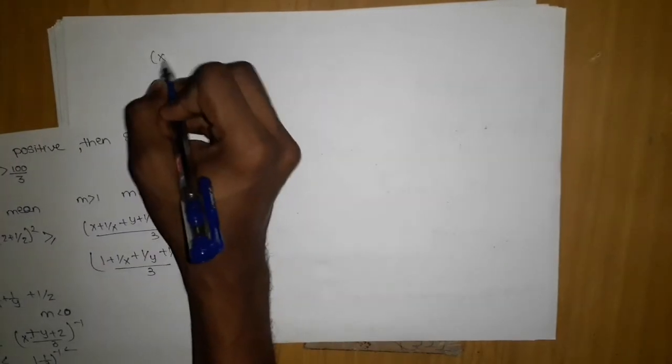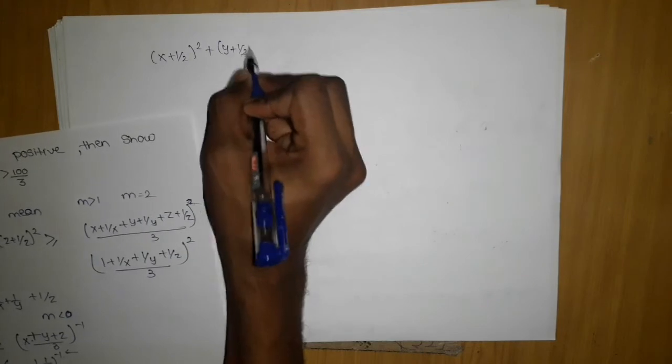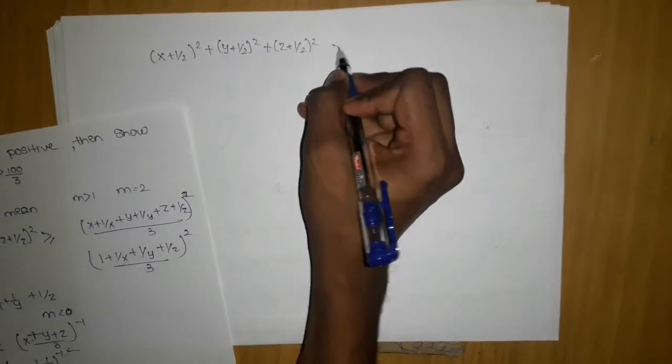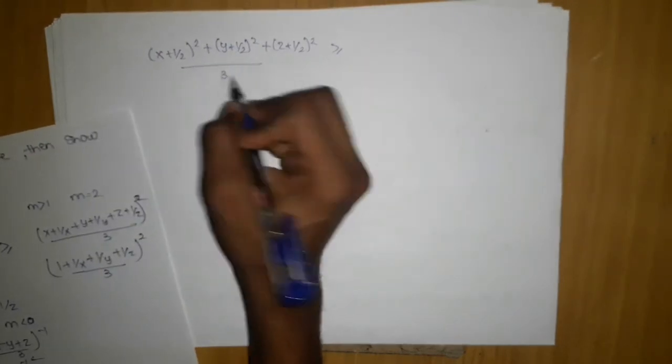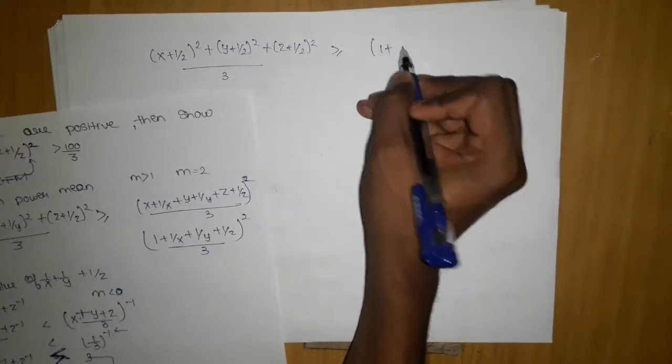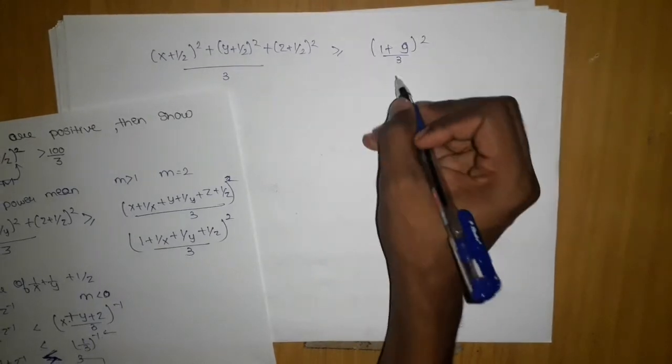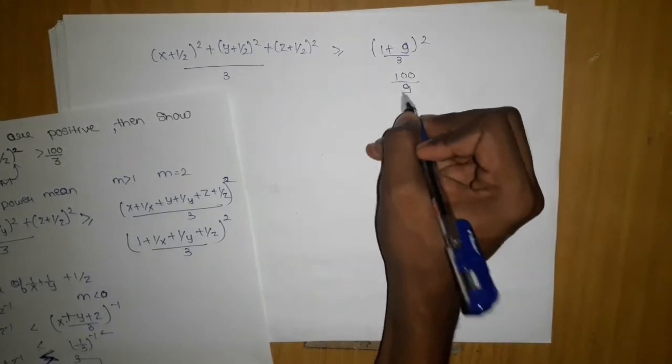Then what we are getting, x plus 1 by x the whole square plus y plus 1 by y the whole square plus z plus 1 by z the whole square is greater than or equal to, substitute here, 1 plus 9 by 3 the whole square, giving me 100 by 9.